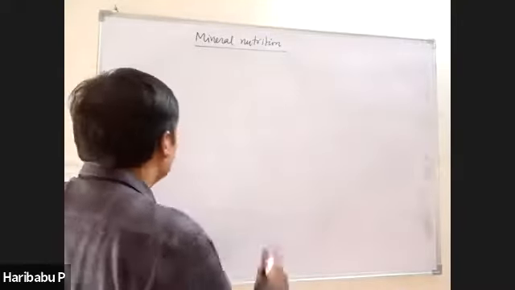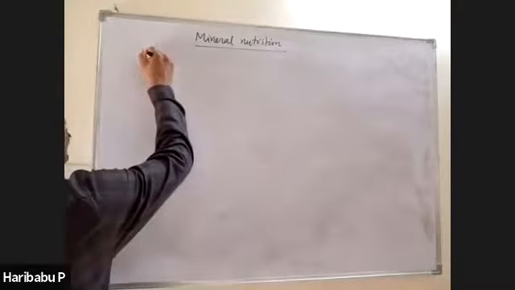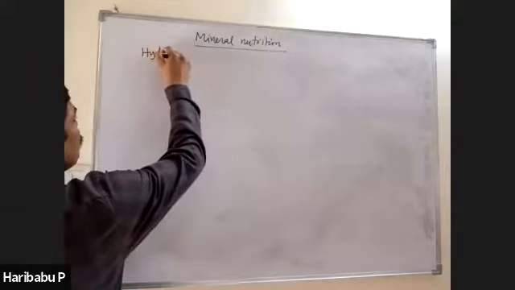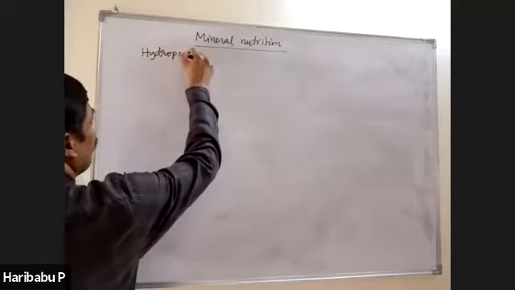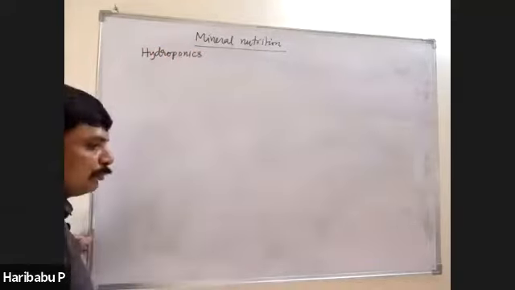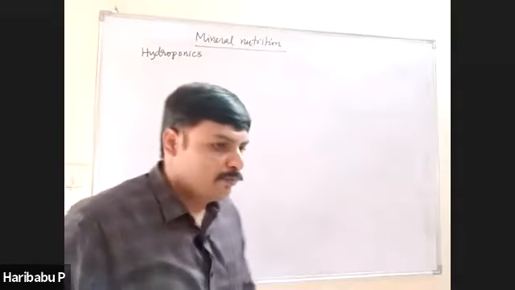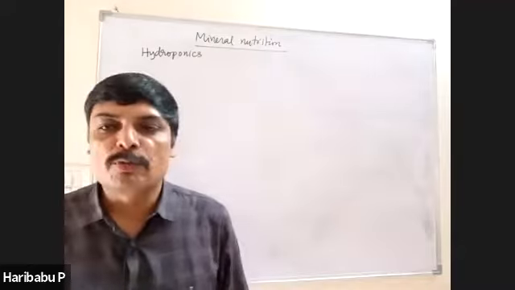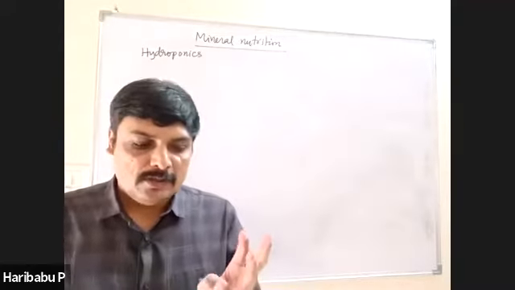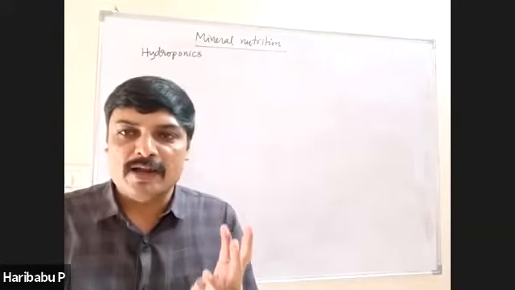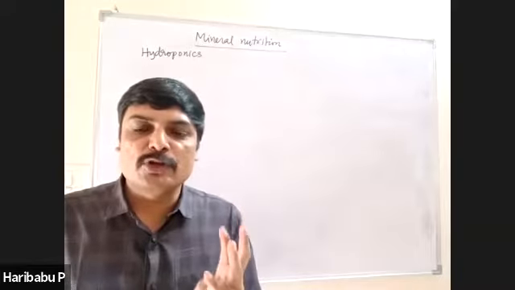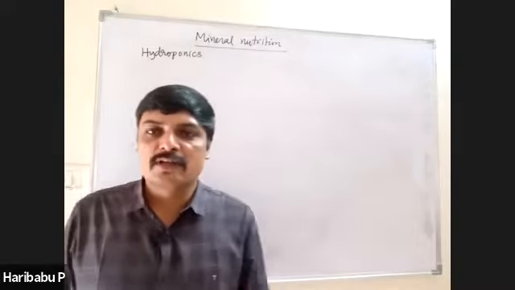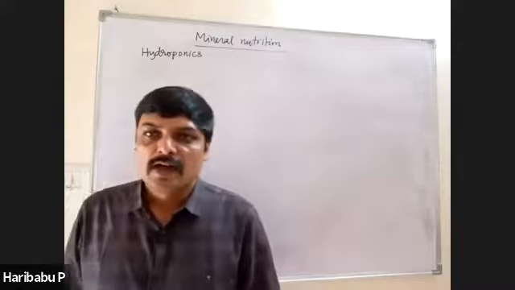And then what is meant by hydroponics? Who discovered hydroponics? Which vegetables are grown in hydroponics? Technique of growing plants in nutrient solution without soil is called hydroponics.